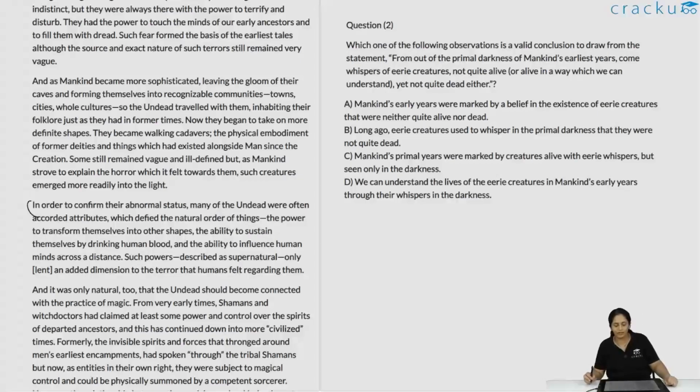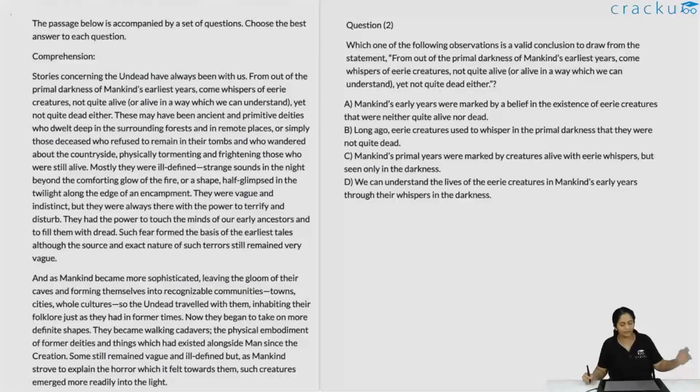Let's take a look at the second question. Which one of the following observations is a valid conclusion to draw from the statement? From out of the primal darkness of mankind's earliest years come whispers of eerie creatures not quite alive, or alive in a way which we can understand, yet not quite dead either. So essentially the author is introducing that we have been believing in these stories of the undead forever. Even when we were cavemen, we believed there are eerie creatures just outside the glow of the fire where things are visible, creeping about. So he's saying that we have always believed in these creepy creatures which are neither alive nor dead, the undead, even when we were cavemen.